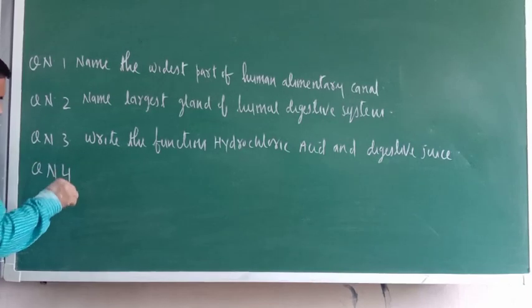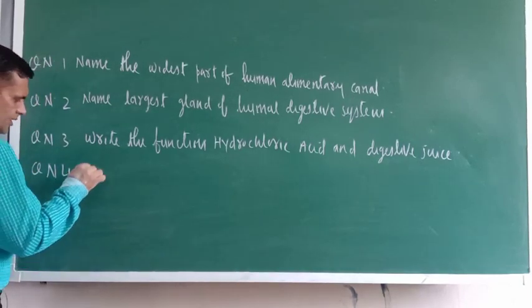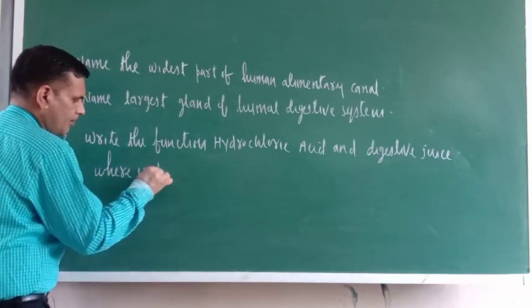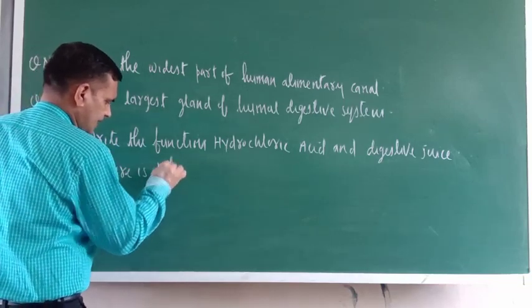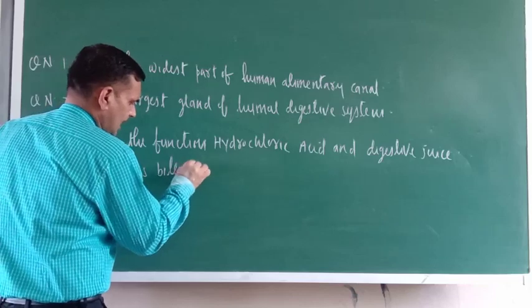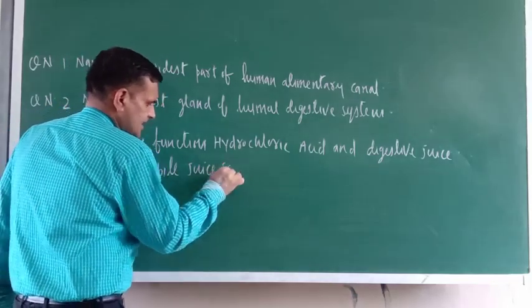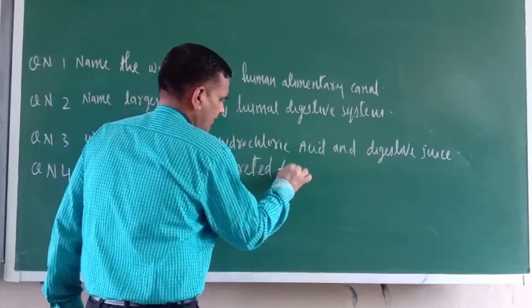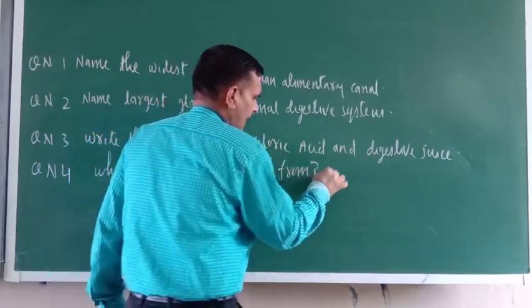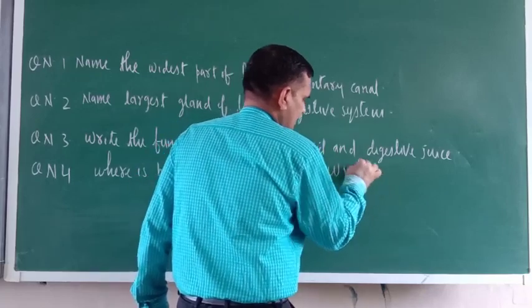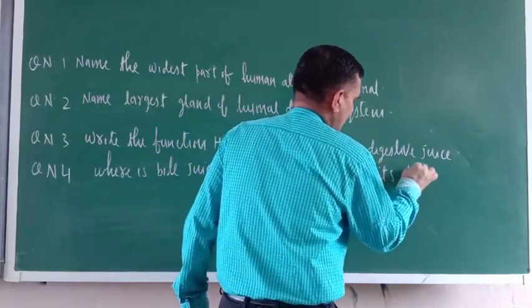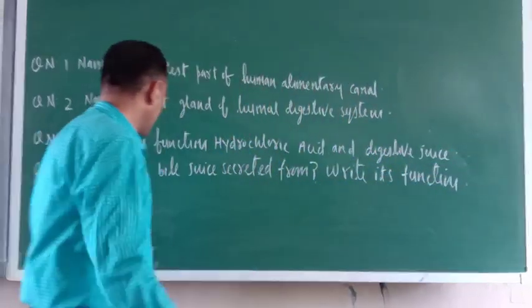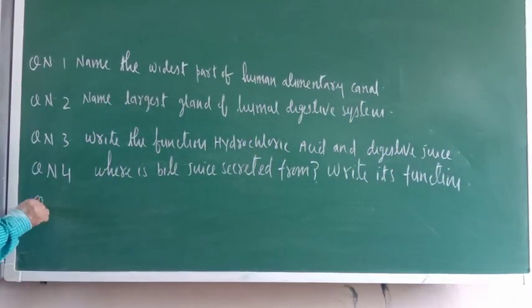Next one, where is bile juice secreted from? Write its function. Next one is question number 5.